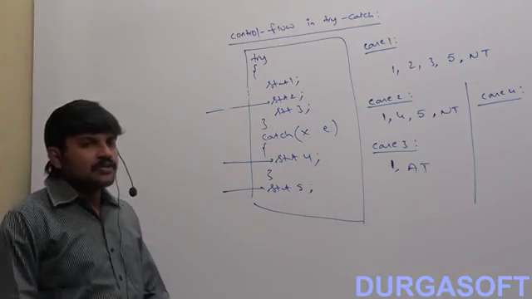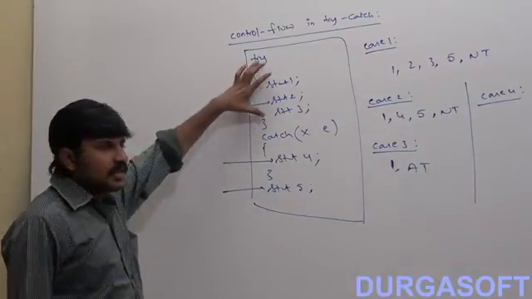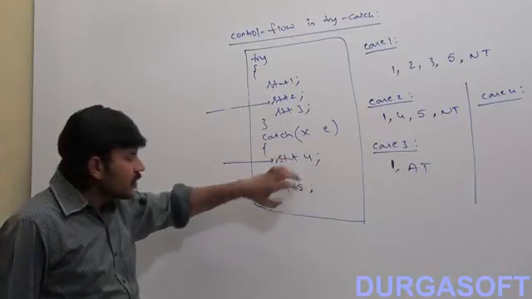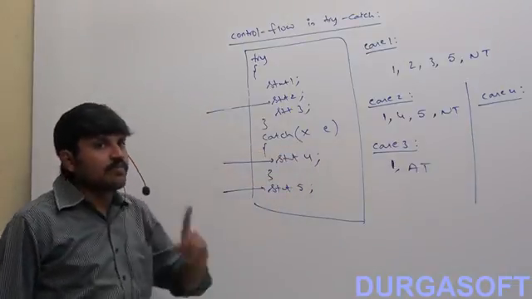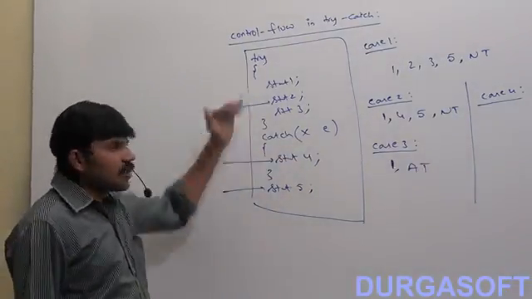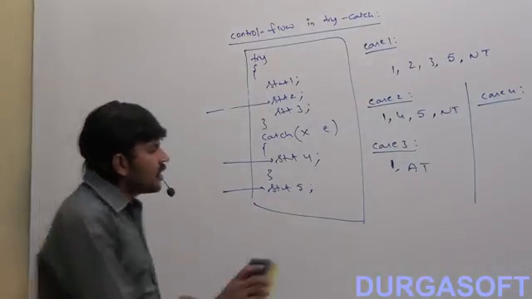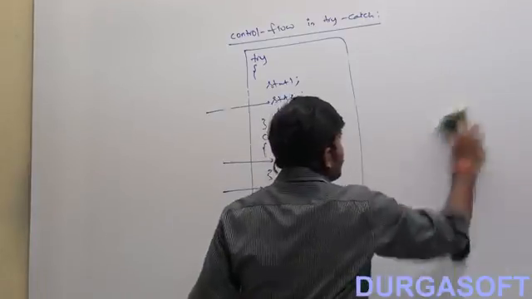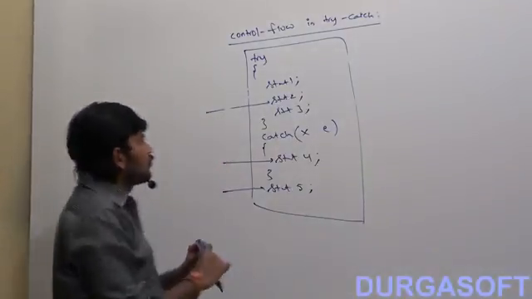Are you getting it? So within the try, if an exception rises, within the catch, if an exception rises, or here an exception rises, compulsorily you should be aware of how the control flows. Okay, but here there are some important theoretical things we covered. Let me talk about these things.